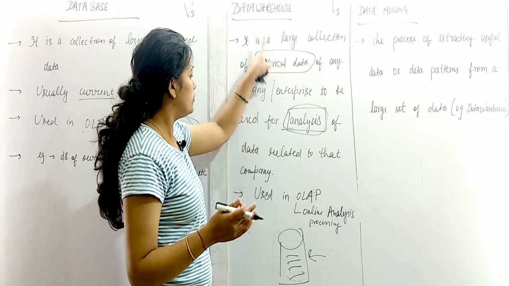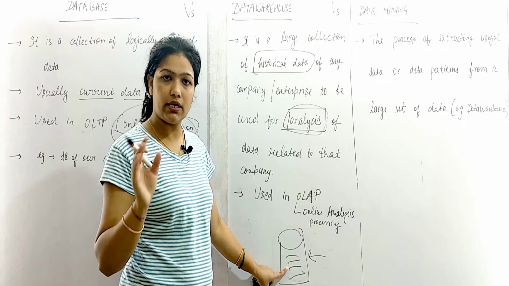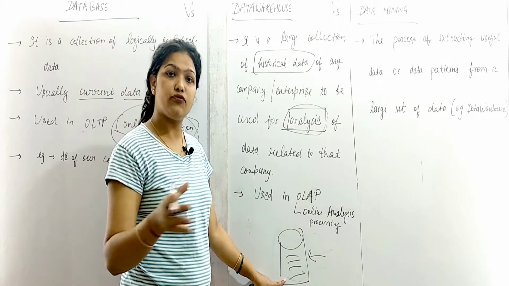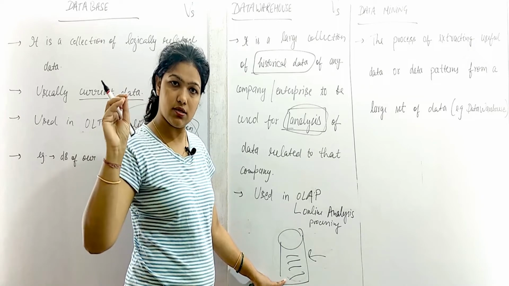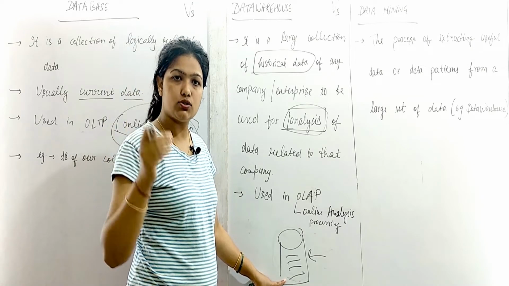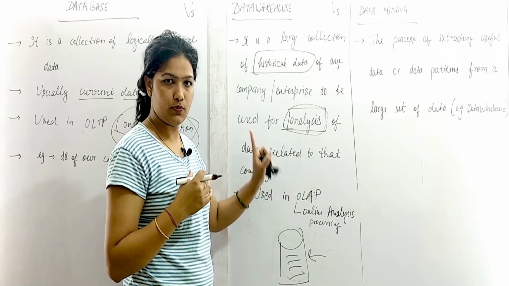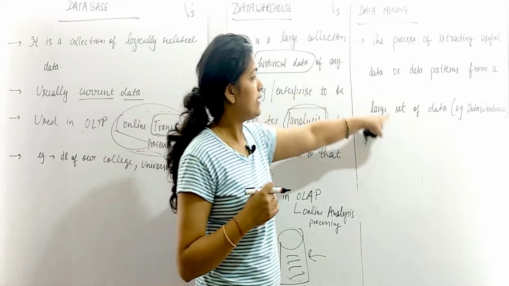Simple. So the data warehouse of any company or enterprise will have the data related to that company only for the past few years. Past years, like 20 years old data, or 10 years or 5 years, this kind of data, and it is used for analysis purposes. Okay, now let's see data mining.